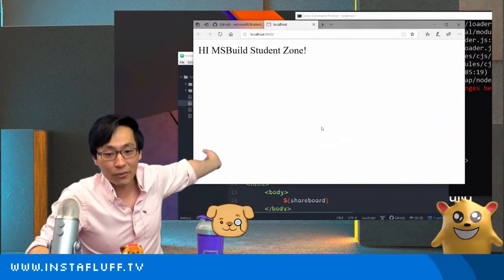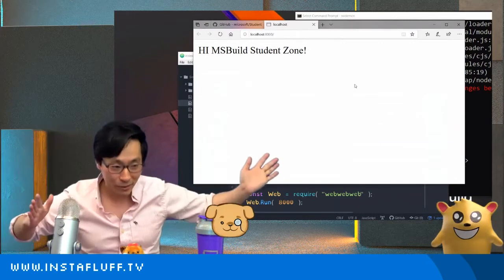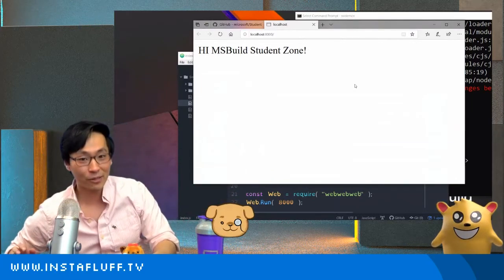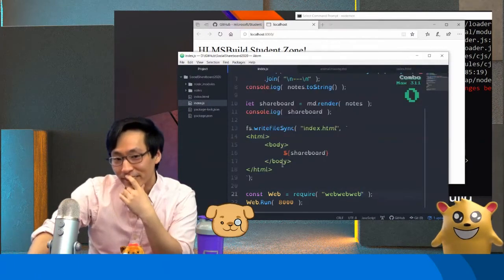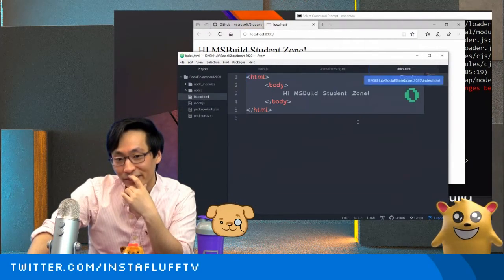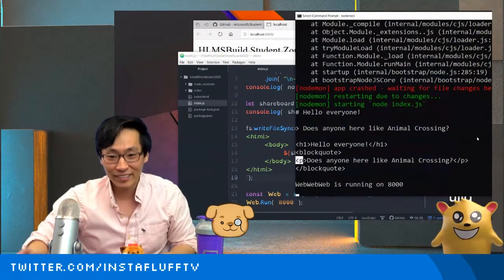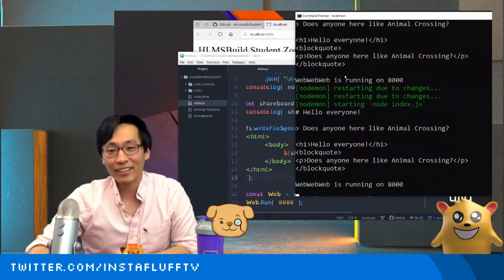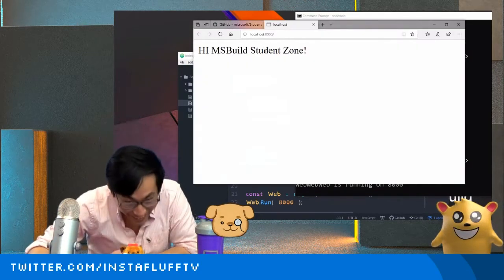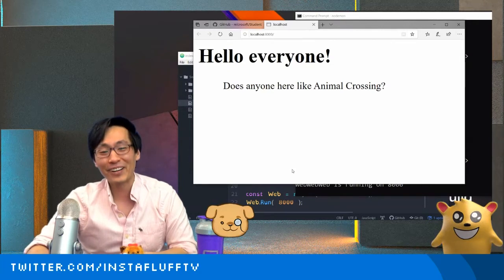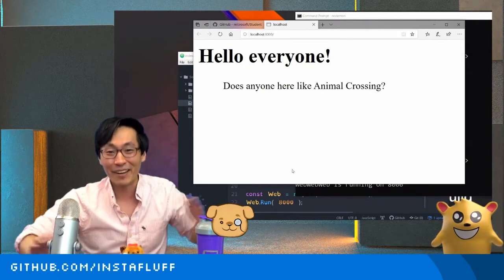But now, because we wrote this out as an index HTML, I hope you're ready for it. Drum roll, please. If I refresh, it should be... Oh, did I save it on the wrong one? Uh-oh. Wait, I ran it, right? Oh. I clicked on the command prompt and then it was stuck. Oh no. This is pretty much what happens quite often in my streams all the time. Anyway, here we go.